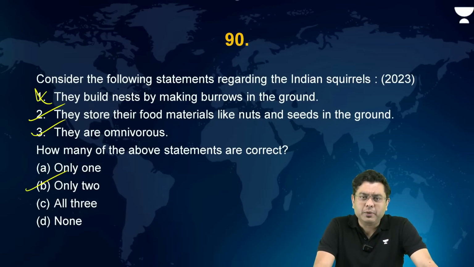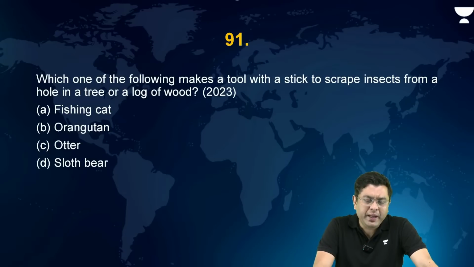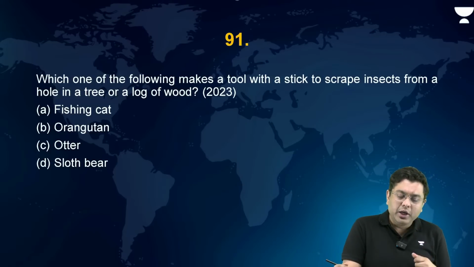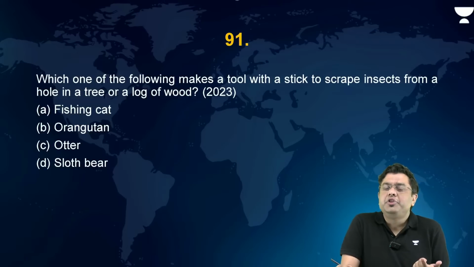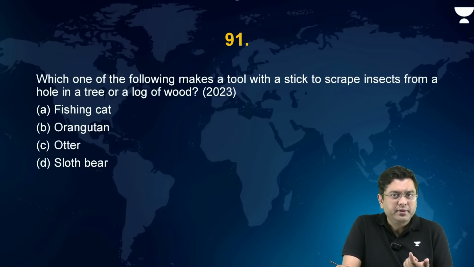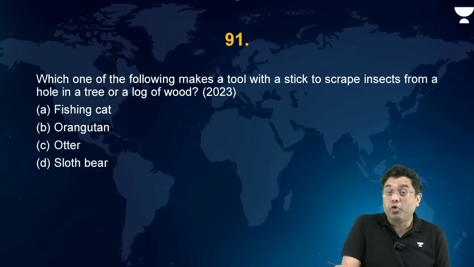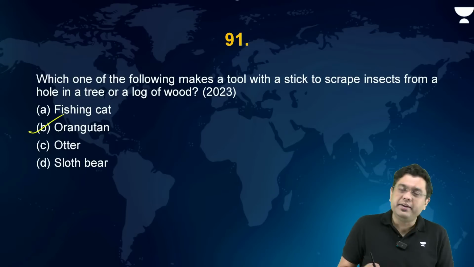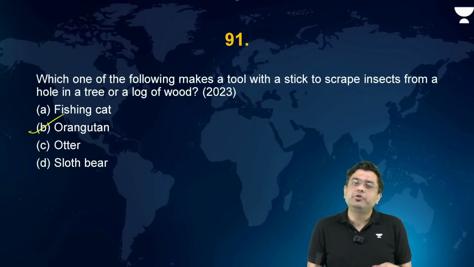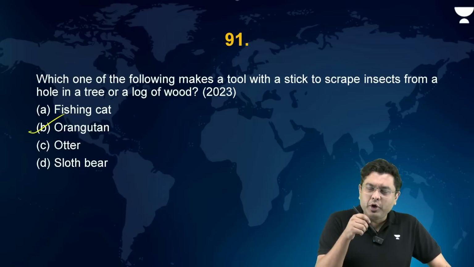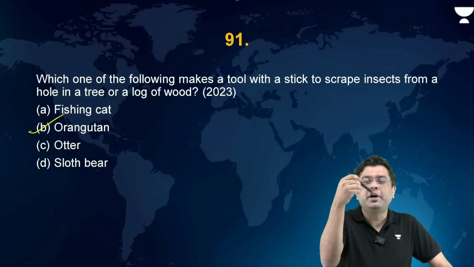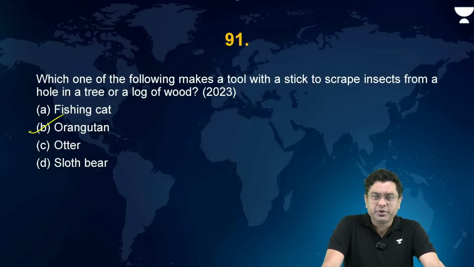Okay. Now, which one of the following makes a tool with a stick to scrape insects from a hole in a tree or a log of wood? Fishing cat cannot do that, obviously, doesn't have an opposable thumb. Orangutan, otter. Now sea otter, obviously again, is not the answer. The correct answer in this case is going to be B, that is orangutan. Orangutan is one of those smarter species which takes the thinner sticks, and that is when it fishes out the insects and the ants from the trees.